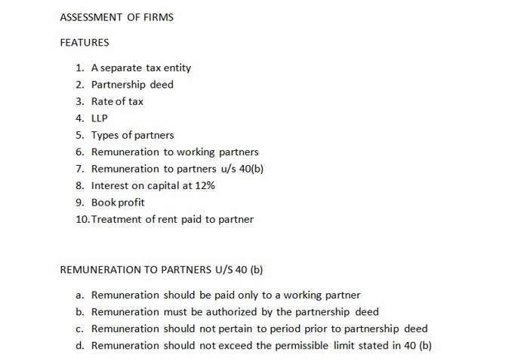Coming to next point, treatment of rent paid to the owner. Any rent paid to the partner for hiring the building which belongs to the partner is allowed. Suppose there are three partners A, B and C. We are running the partnership firm in the building of A. So the partnership firm is liable to pay the rent to A, because to run the activities of the partnership firm we are using the building of A. So any rent that is paid to the partner for using his building for the partnership firm is allowable.